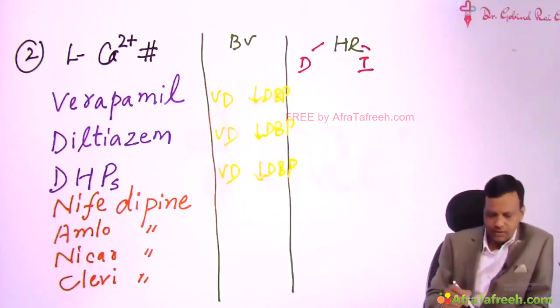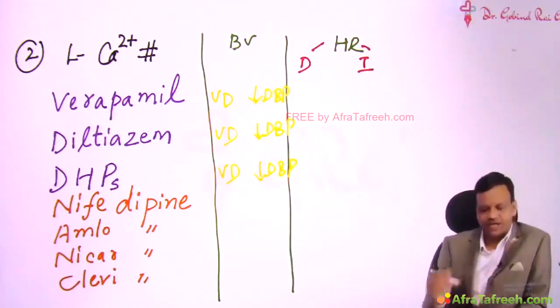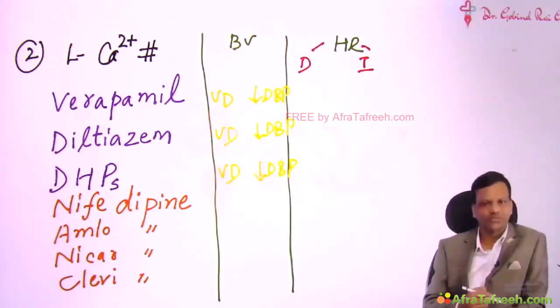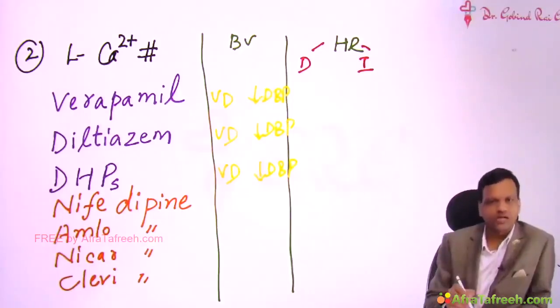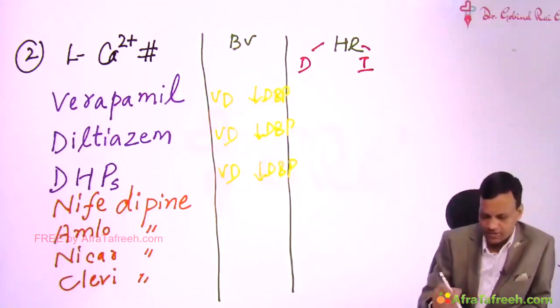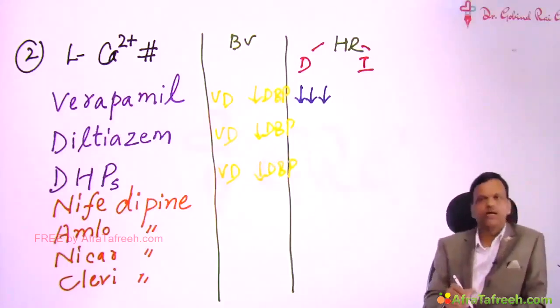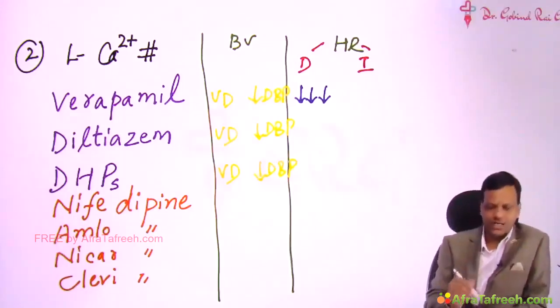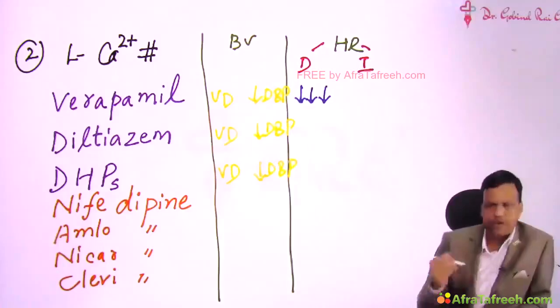And we know that these drugs block the calcium channel in the heart. So the direct effect will be to decrease heart rate. Calcium is stimulatory. So when we block calcium channels, heart rate should decrease. And verapamil is a very strong calcium channel blocker in the heart. So in case of verapamil, we will make 3 arrows. So it is a very strong blocker, so severe decrease in heart rate. Diltiazem also blocks calcium channels in the heart, but it is less strong than verapamil. So it also decreases heart rate, but less than verapamil.